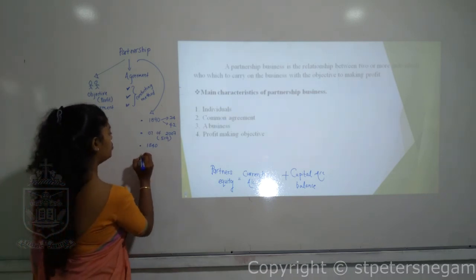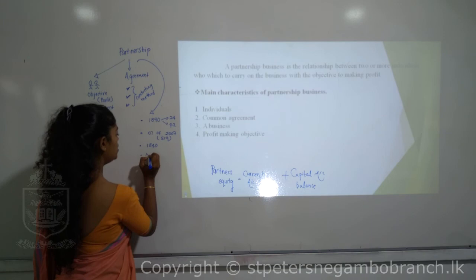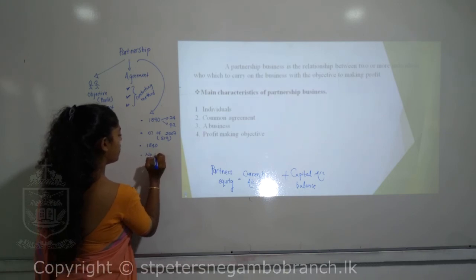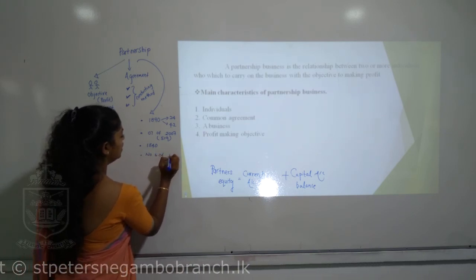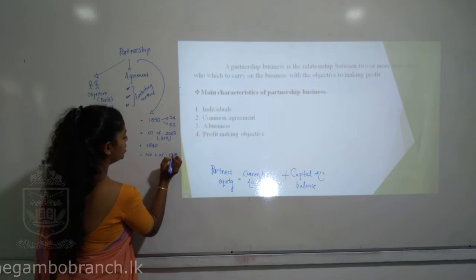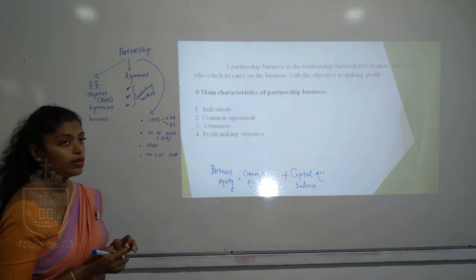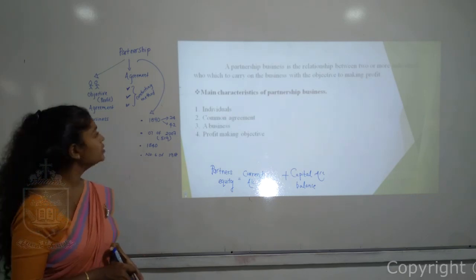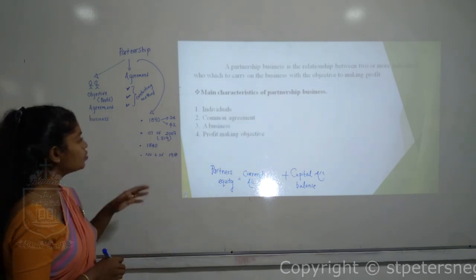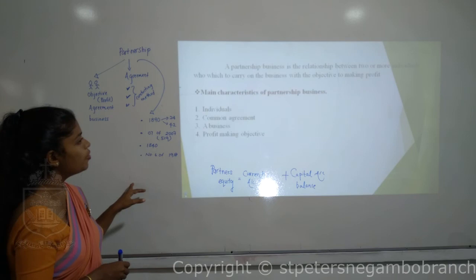And one more rule is Number 6 of 1918 Business Names Ordinance. According to this, if the business is conducted under a name other than the name of a partner, it should be registered. These are the rules and regulations regarding the partnership.